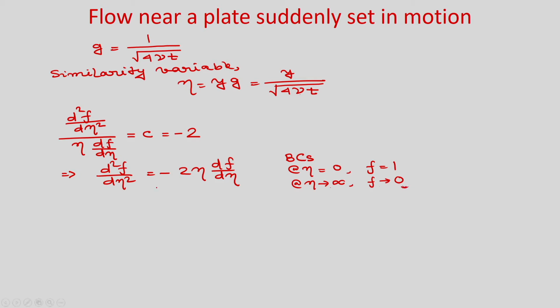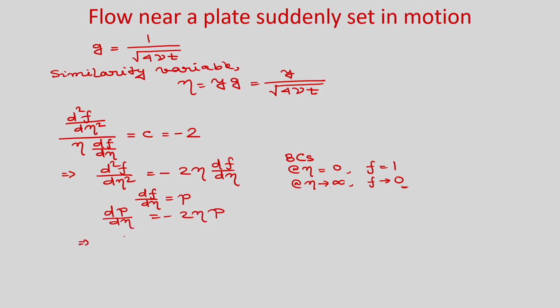So, now let us integrate this ordinary differential equation twice and find the value of f, which will give the velocity distribution. So, let us take df by d eta as p. So, we can write dp by d eta is equal to minus 2 eta p.